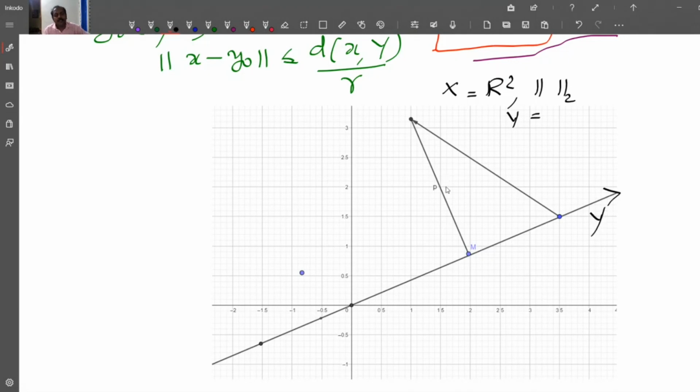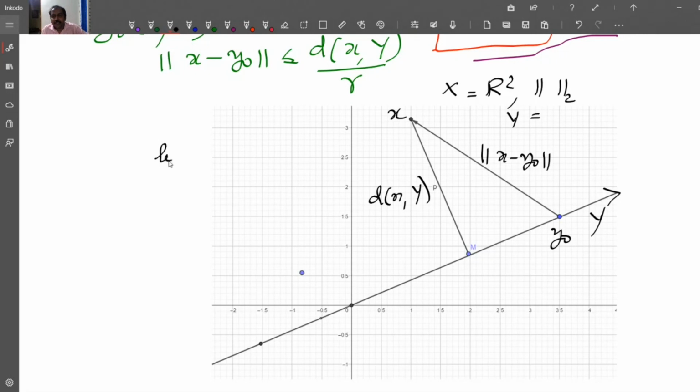You consider a y0 here and you consider an x here, and this is the origin. The distance between x and Y is this distance from x to M, and the norm of x minus y0 is this distance.